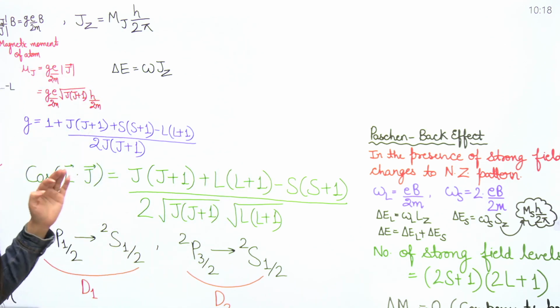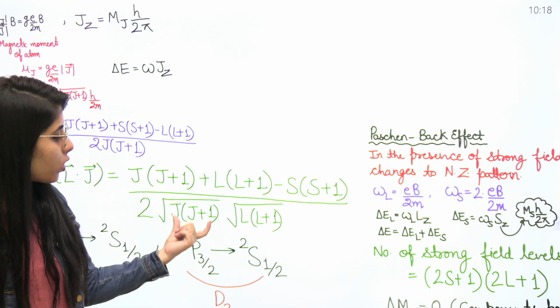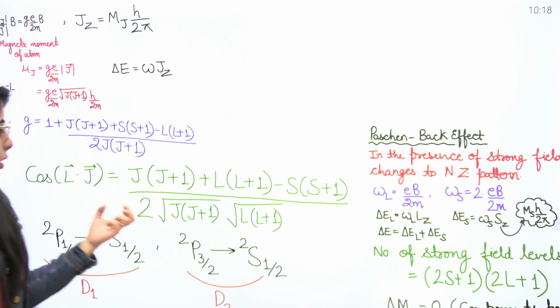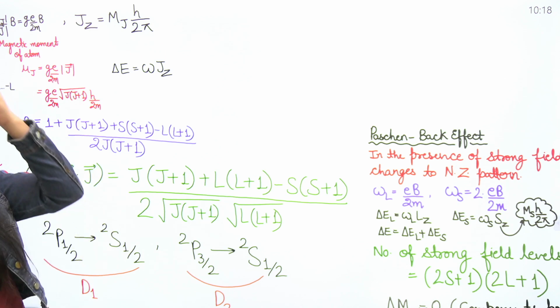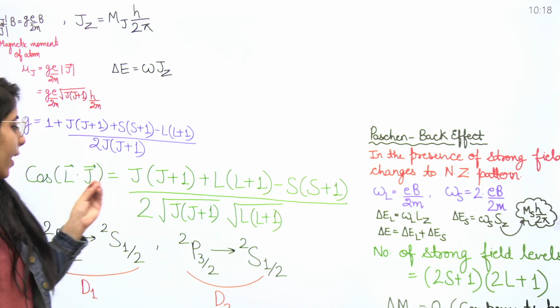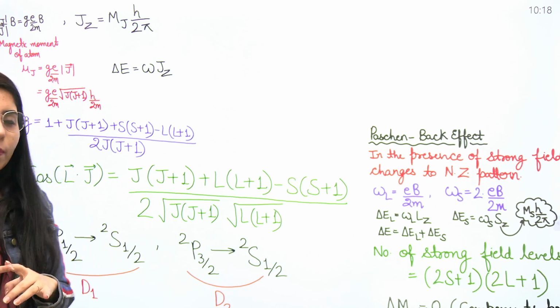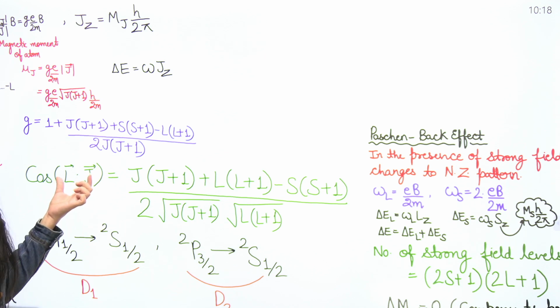In the denominator, both the expressions are present, root J into J plus 1 and root L into L plus 1, multiplied with 2. That's how you can write the formula for the cosine of L and J, as well as for any other pair instead of L and J.